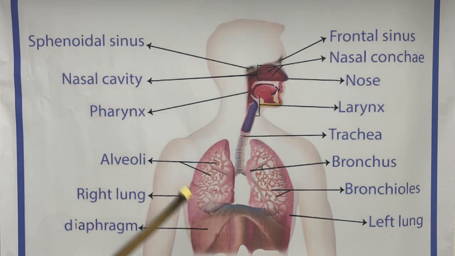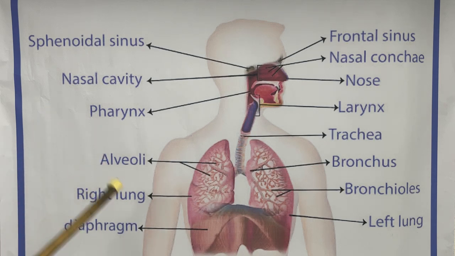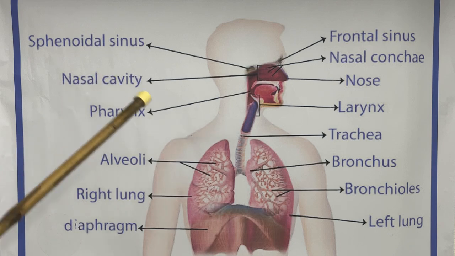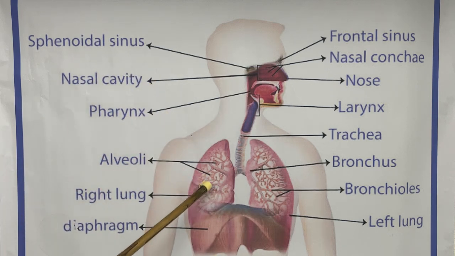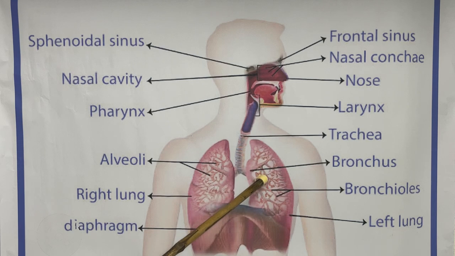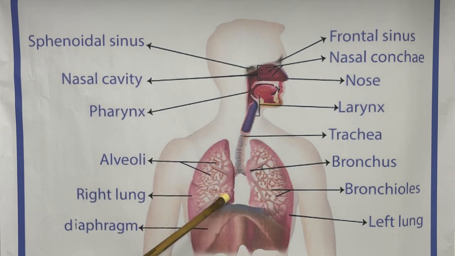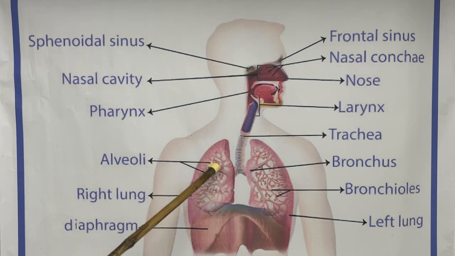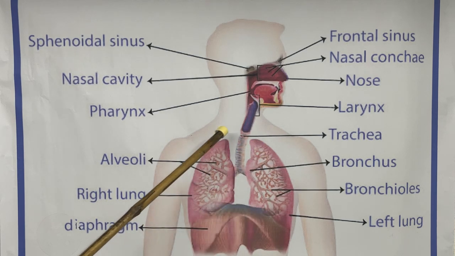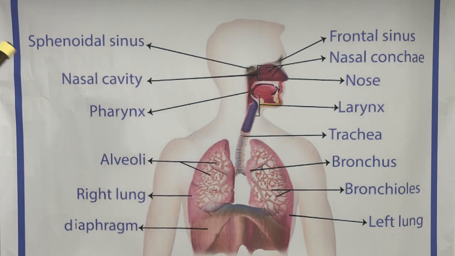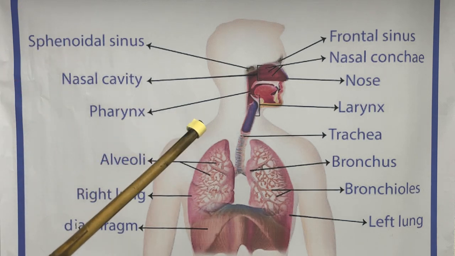The impure blood is coming from the pulmonary artery. That impure blood will go to the lungs. In the lungs, the blood is purified by the oxygen. After purification, the purified blood will go to the pulmonary vein, and thereafter the exchange of the blood takes place. The impure blood we call deoxygenated blood. The pure blood we call oxygenated blood.